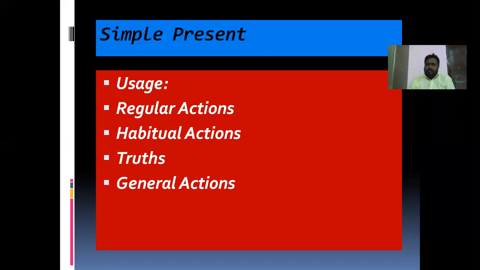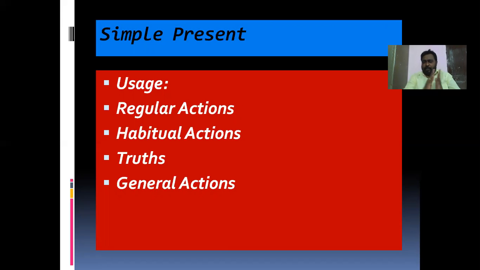Simple present tense. In simple present tense, which actions do we say? Generally, we say in simple present tense regular actions, habitual actions, truths, and general actions. In simple present tense, we take four types of actions: regular actions, habitual actions, truths, and general actions. So, what is regular action? Let us see.